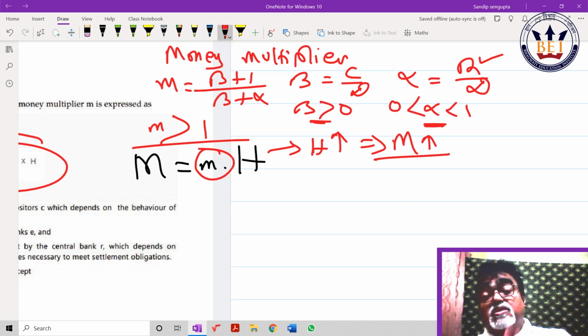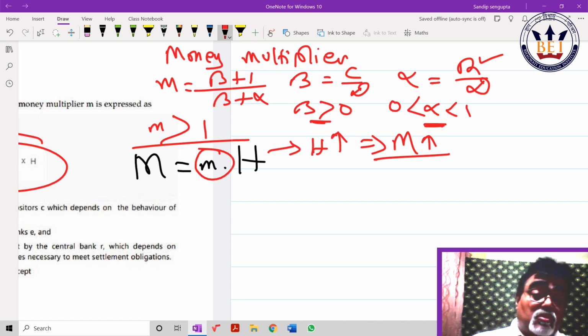If you are interested more, contact our BI. He wants to help you if our time permits. These are the things badly needed. Now, what is the new insertion? That was there. Here. What is the new insertion? The new insertion is the money multiplier when excess reserve is there.